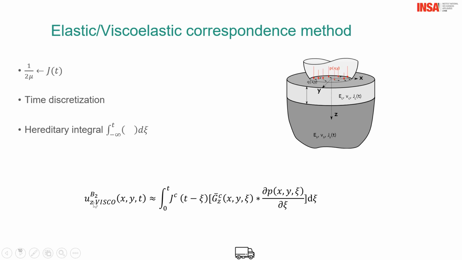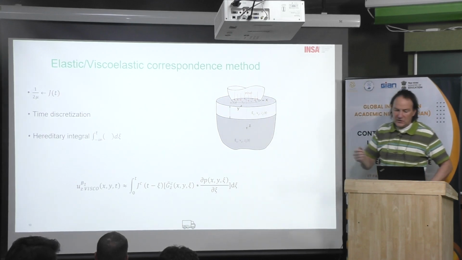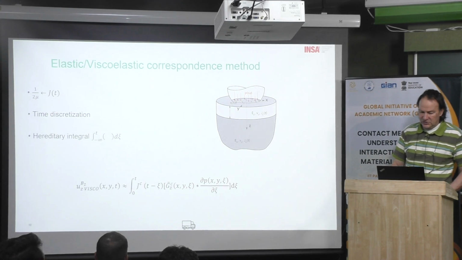Here we are mostly interested in the vertical displacement. Sometimes I use z, sometimes I use 3, but it's the same, this is always the vertical displacement. B2 here means body 2, and this is one of the bodies. Typically we are interested in the lower material, which is body 2. Body 1 is the top material. That can be elastic or rigid, it doesn't matter.